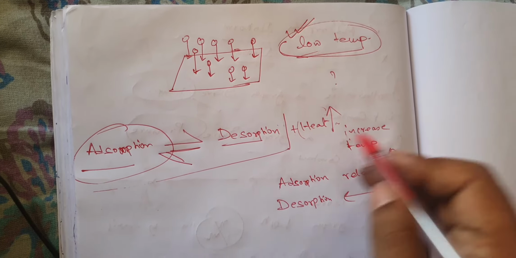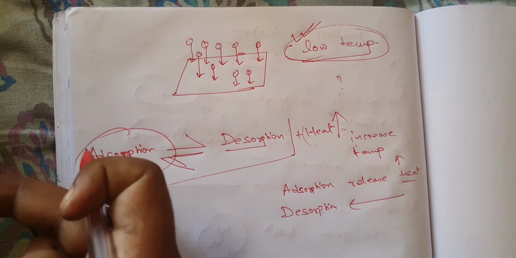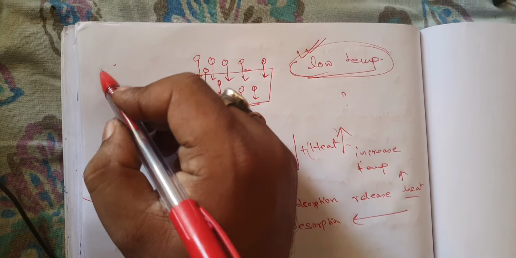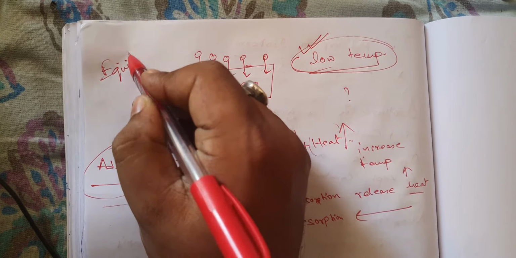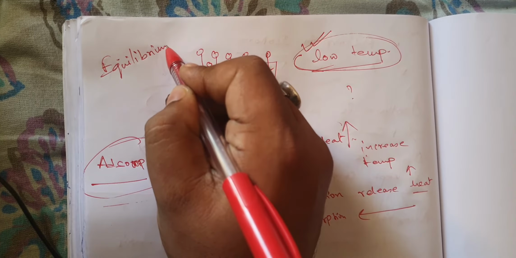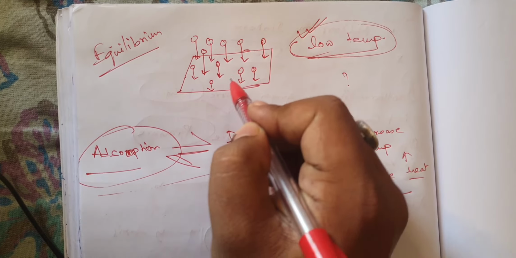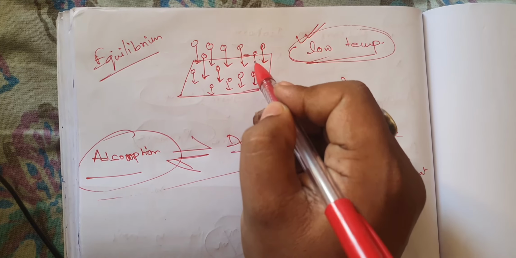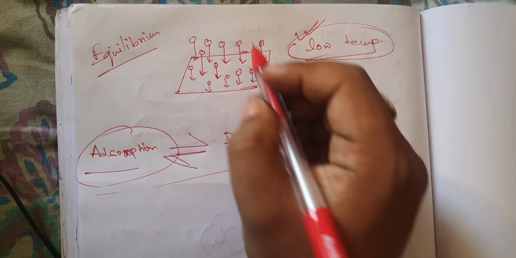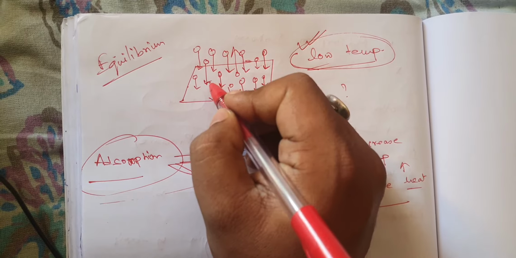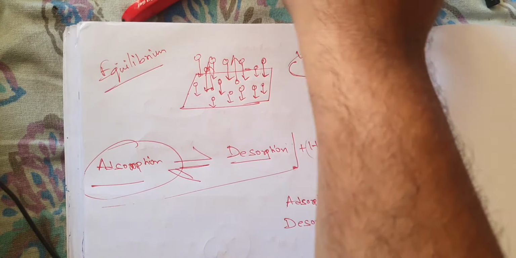Maybe Le Chatelier's principle will not shift desorption towards adsorption, but still an equilibrium will be reached, because a particular amount of surface area is available, and after the surface area is filled up, saturation is reached, then they will try to come out.